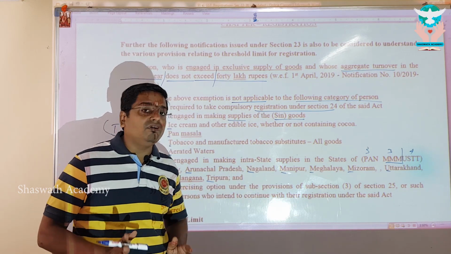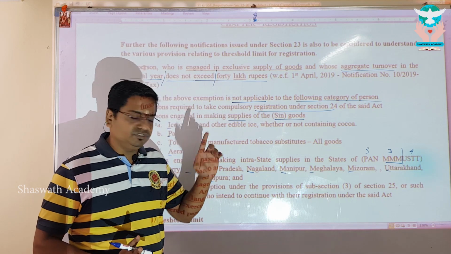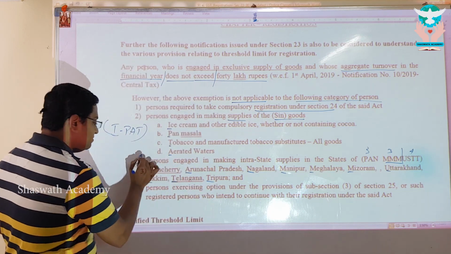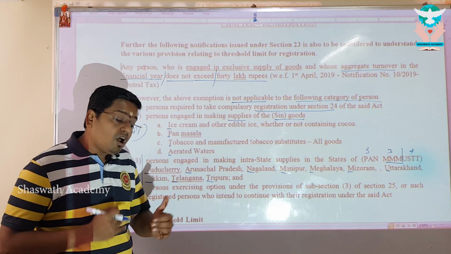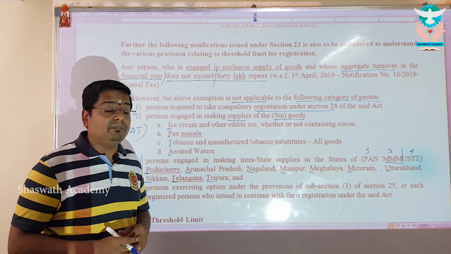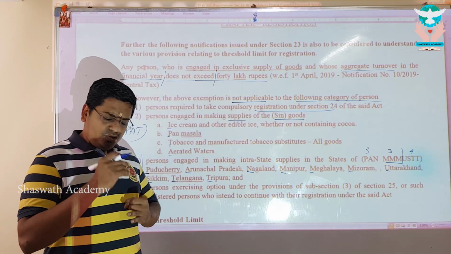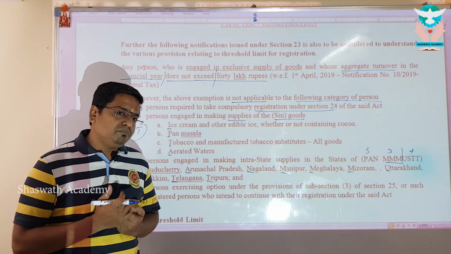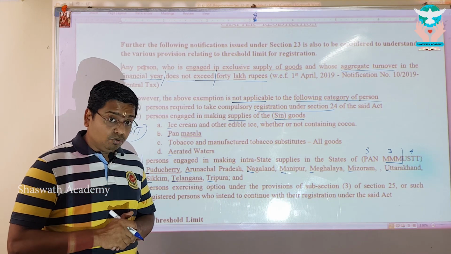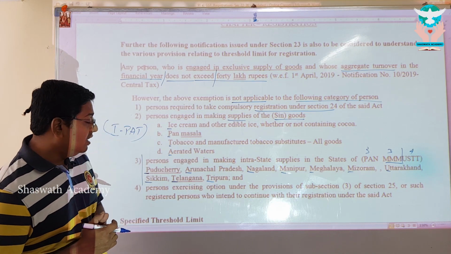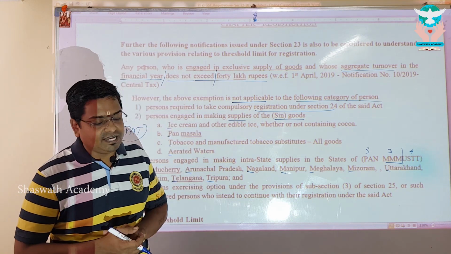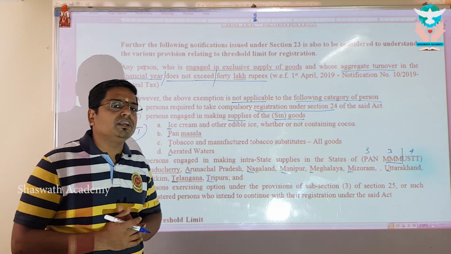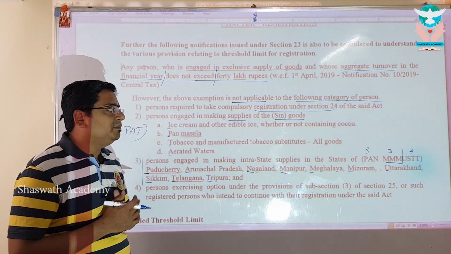They cannot go for the 40 lakh threshold limit of exemption. If you are an operator from this particular state, then you are restricted, you are not entitled. That means if you are operating in other states, you are eligible. Say for example, you are in Maharashtra, Uttar Pradesh, Delhi, Tamil Nadu, Andhra Pradesh, you are entitled for the higher threshold limit of 40 lakhs, provided you are going to be supplying only goods other than ice cream, pan masala and tobacco.